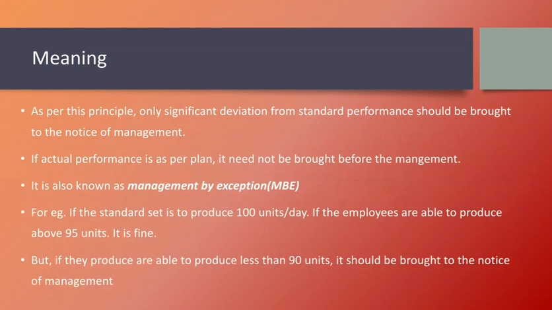So control by exception is a technique or concept where only the significant deviations from the standard performance will be informed to the management, or only those significant deviations will be brought to the notice of the management. That means all these small or insignificant deviations have to be dealt with by the employees themselves.